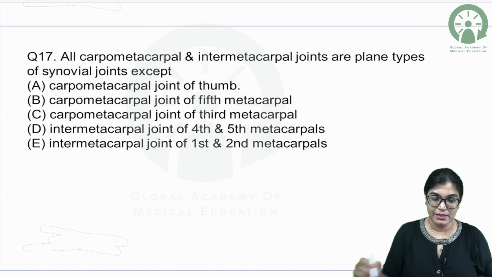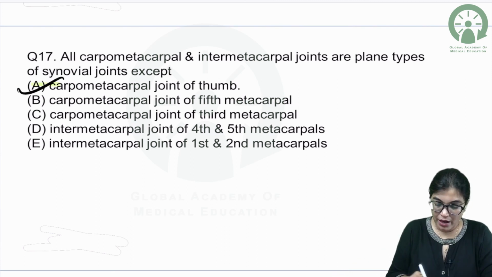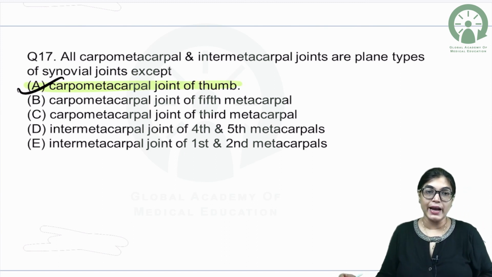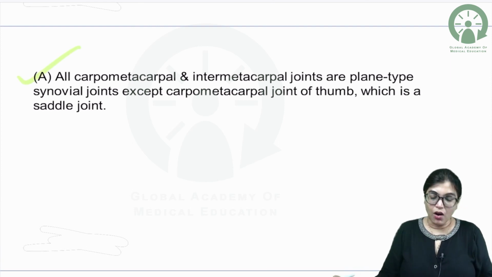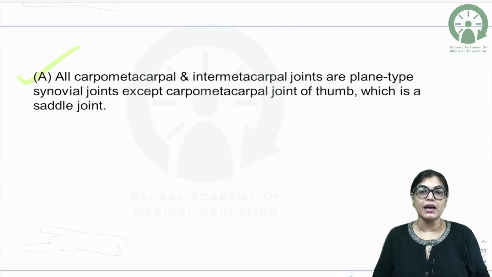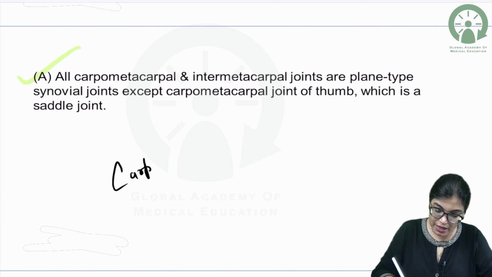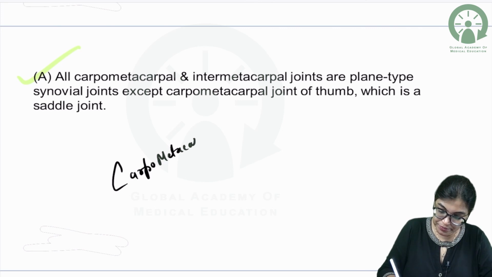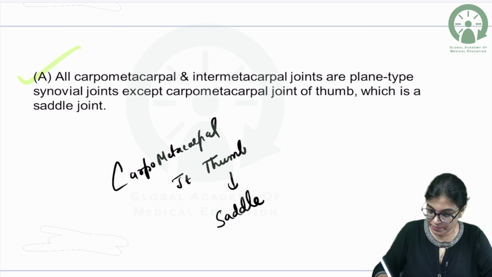The correct answer here is the carpometacarpal joint of the thumb, because it is a variety of saddle type of synovial joint. It's a variety of saddle type of synovial joint. So please see the right answer. All carpometacarpal and intermetacarpal joints are plain type of synovial joint, but when we are talking about the carpometacarpal joint of the thumb, it is an example of saddle variety of synovial joint.